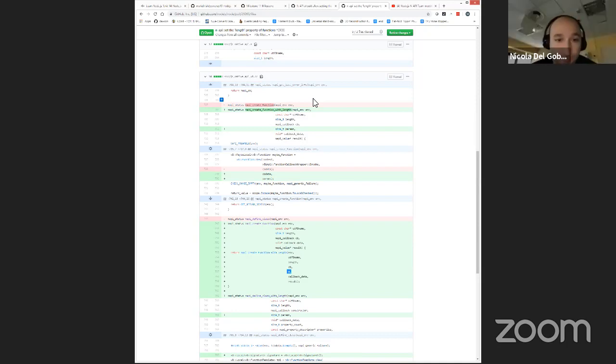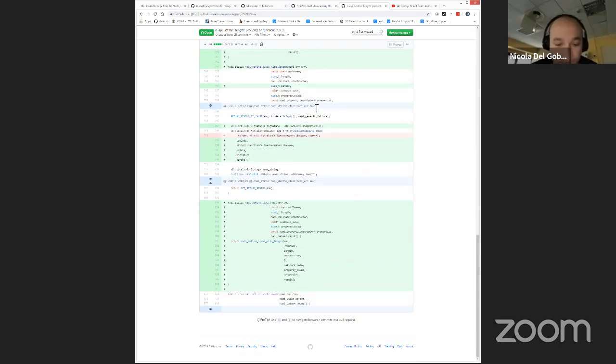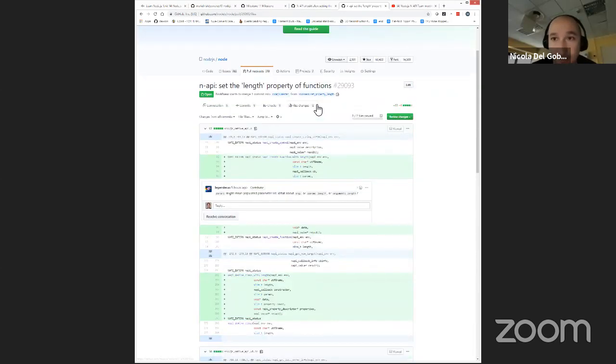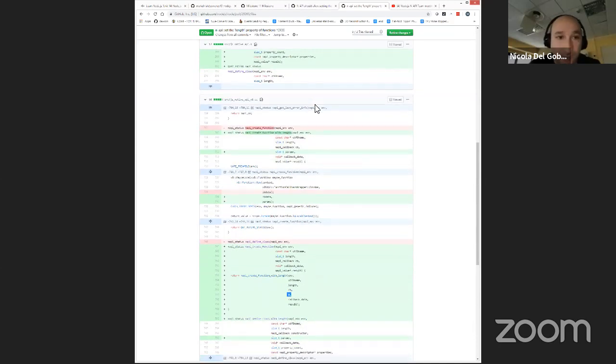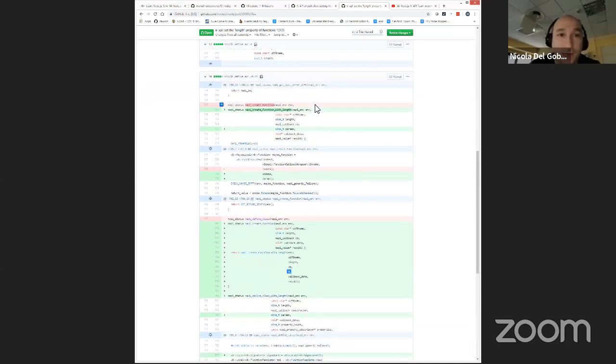Yes, because if you don't specify the parameter, the default is 0, because in the V8 function new that we use in N-API create function and N-API define class, the default parameter for the number of the argument is 0.